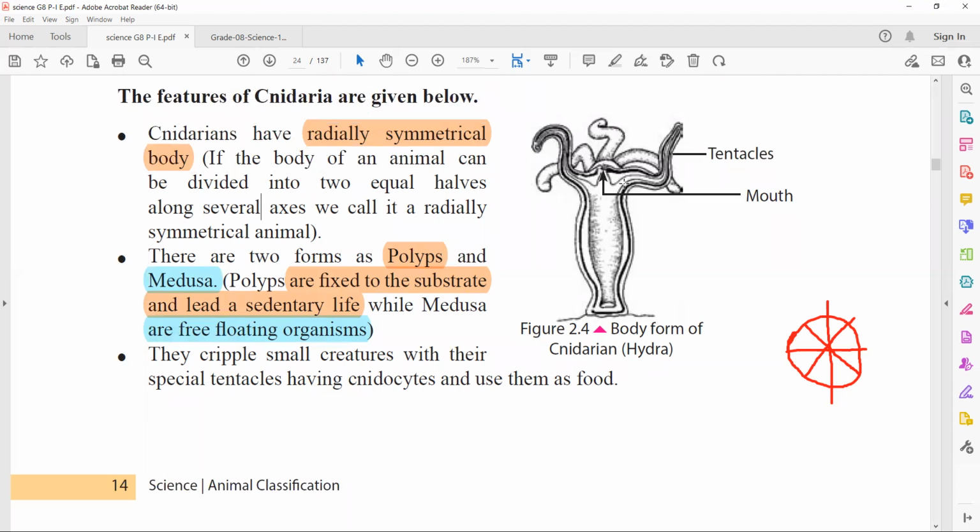They have organelles called tentacles like our hand, by which they grab the small creatures, right? And here they have a mouth, and the tentacles produce a substance called cnidocytes. These are called special tentacles. This is a special organelle by which they grab the small creatures and cripple them. Cripple them means they will kill and eat them.